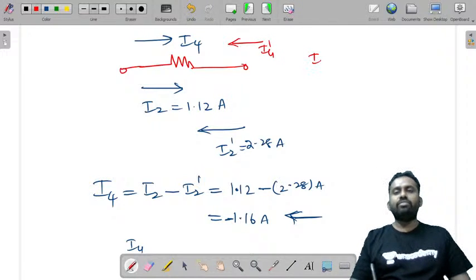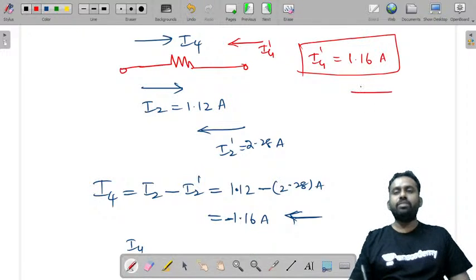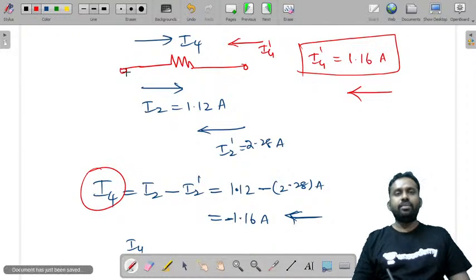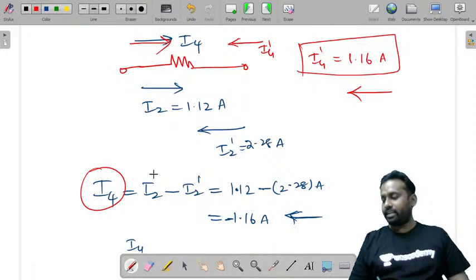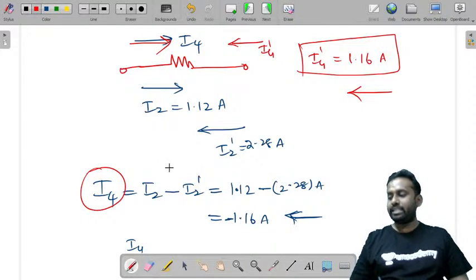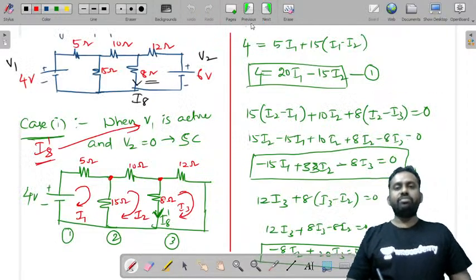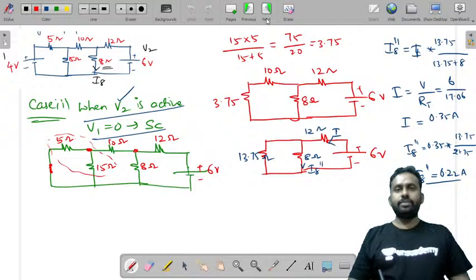I4 dash value क्या होगी? I4 dash is equal to 1.16 amperes and the direction of this I4 dash is from right to left and the direction of this I4 is from left to right. ऐसे लिखना. Yeah, 1.16 negative. That's correct, Vijay. That's absolutely correct.